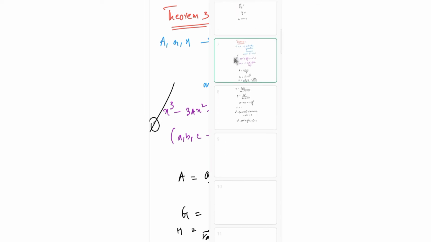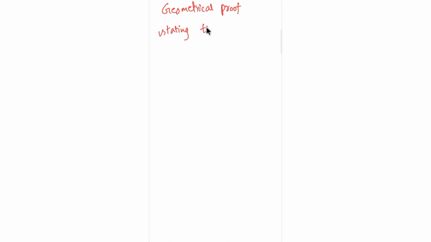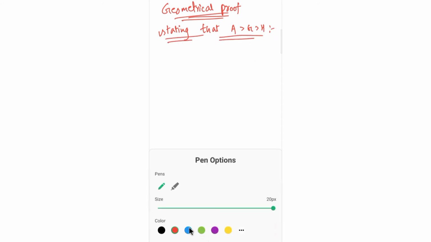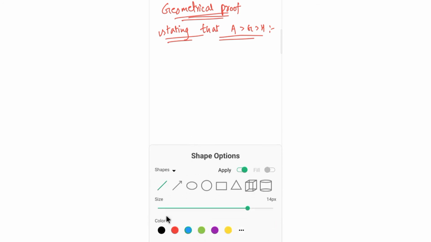So yeah, I just wanted to mention some proof, the name of it is geometrical proof, stating that a is greater than g is greater than h. This is only an additional point. It's not required to see it, but it actually provides you extra knowledge and also an extra frame of reference, like how we can actually see the things. So let me first draw the coordinate axis.